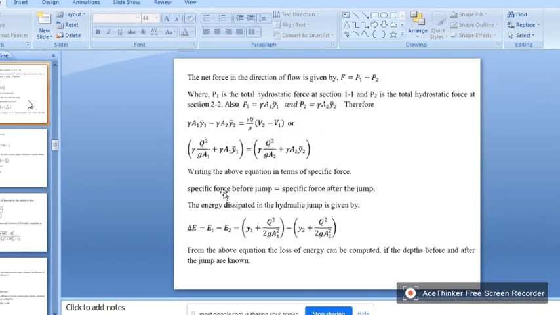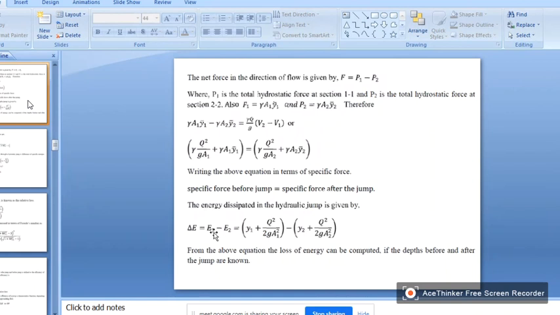So what is this? Specific force before the jump is equal to specific force after the jump. Okay. So the energy dissipated in the hydraulic jump is given by this equation, right? Delta E. E1 is the total energy line. How do you get the total energy line? Depth of water plus the velocity head, V square by 2g.